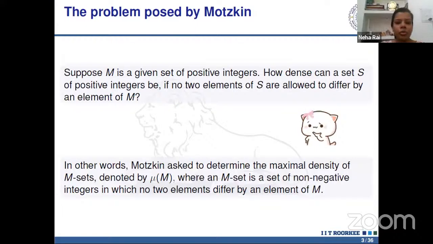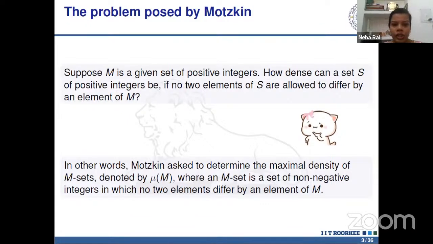This number theory problem started with the question asked by Moshkin. Suppose for a given set M of positive integers, how dense can a set S of positive integers be if no two elements of S are allowed to differ by an element of M?